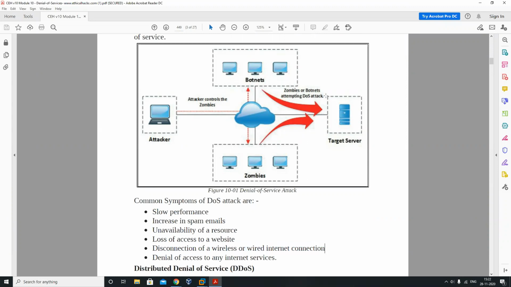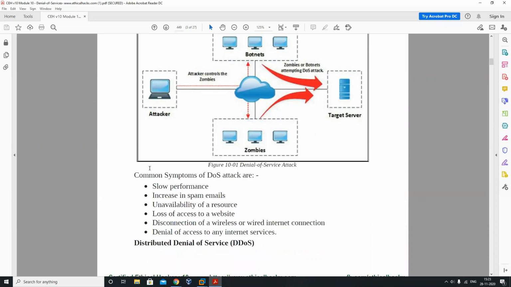Because it's already handling too many requests, it is not able to accept any legitimate user's request. If I send lots of requests to that specific server, it's going to keep that server busy checking all the requests one by one.